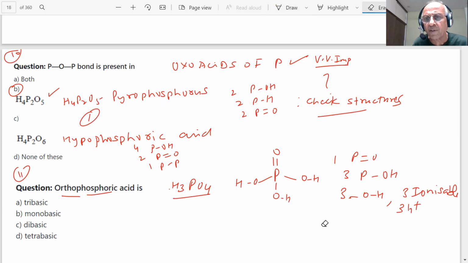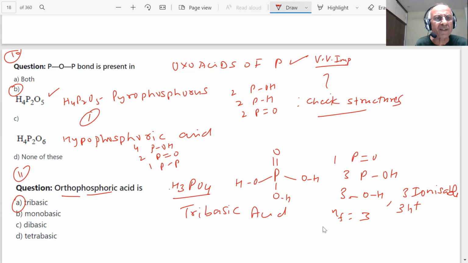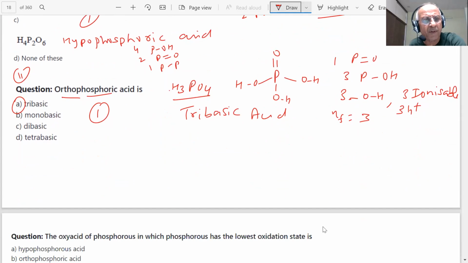What is the N factor, student? 3. So it is a tribasic acid. So many questions are coming on that. Phosphorus is very important.